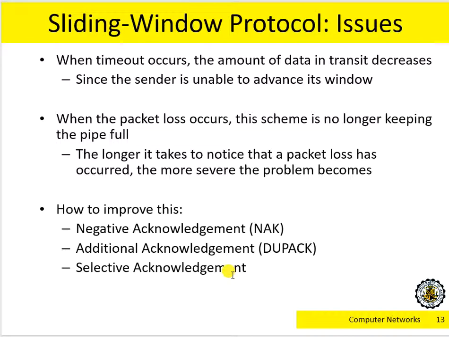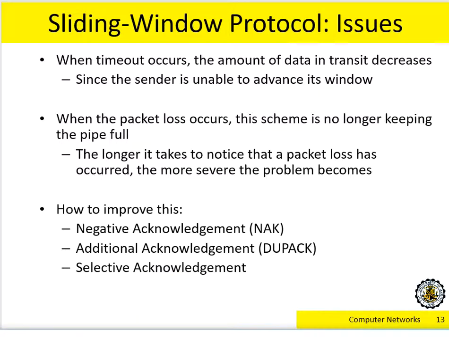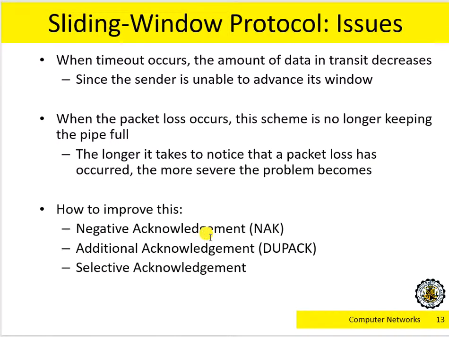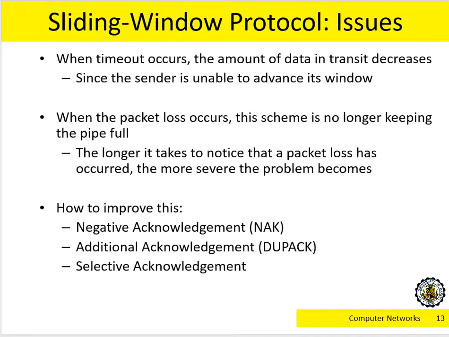Remember, before we called it cumulative acknowledgement, and we said it potentially has a disadvantage. So instead of always waiting until the last appropriate packet is received before sending an acknowledgement, I can use other acknowledgement protocols such as negative, additional or duplicate, or selective. We will discuss that in today's class.